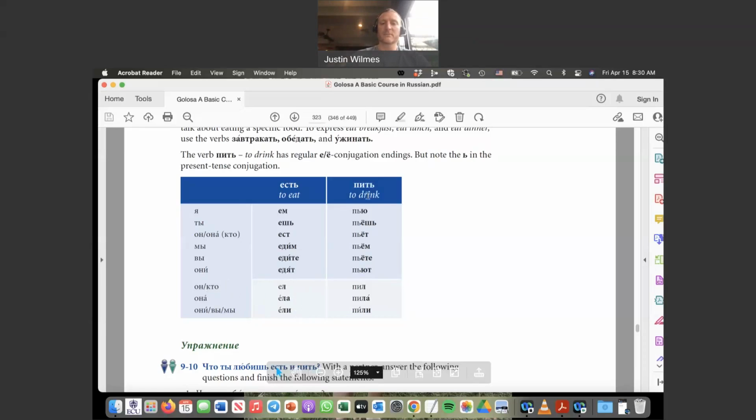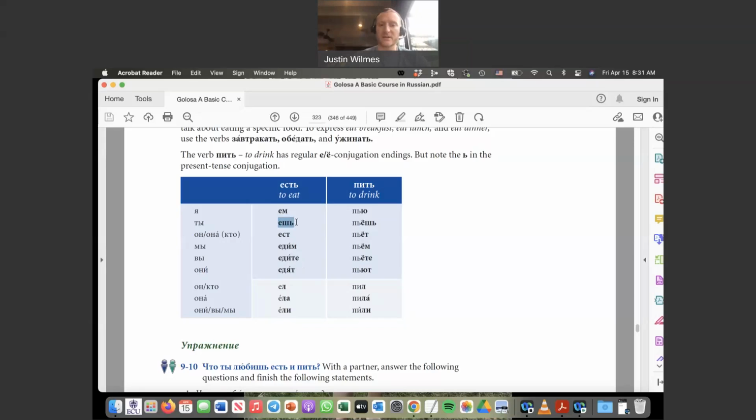So if you take a look at this, you'll notice, why is this irregular? Why does the book tell us this is irregular? Well, it goes ем, ешь, ест, but then it changes here. Едим, едите, едят. So it doesn't follow any fixed conjugation pattern. I mean, there are different similarities to the normal conjugations we can see, right?